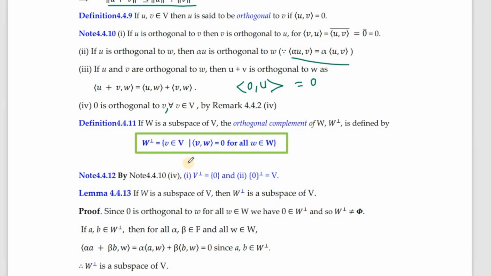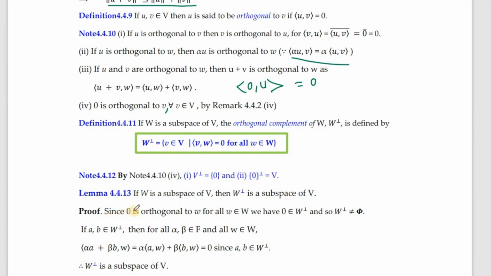Now when we consider V perpendicular, what are those vectors which are orthogonal to all the elements of capital V? It can only be 0 because of this reason. And for the subspace singleton 0, when you consider 0 perpendicular, by the definition it is all those vectors which are orthogonal to 0. All the elements of V are orthogonal to 0 because of this. So you have 0 perpendicular equal to V, and V perpendicular equal to singleton 0.